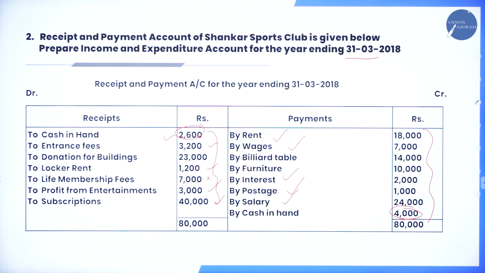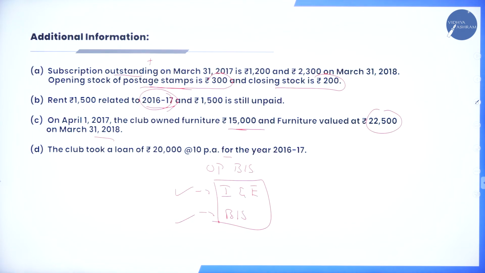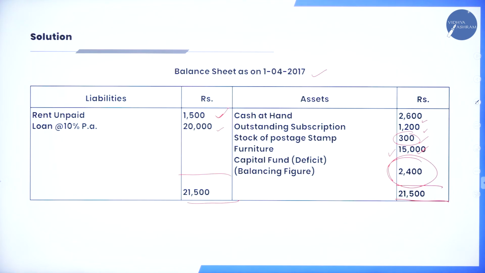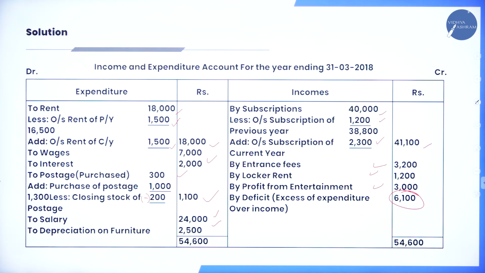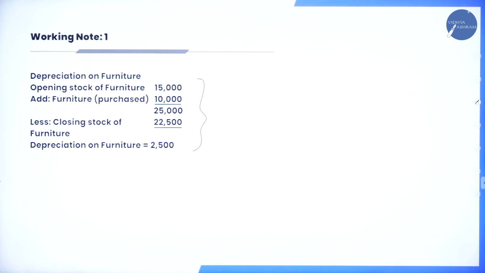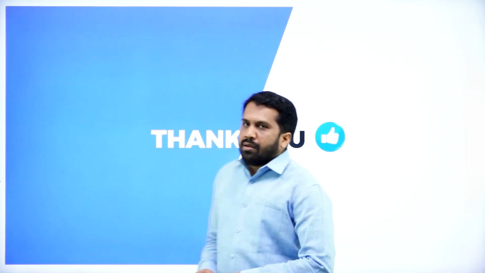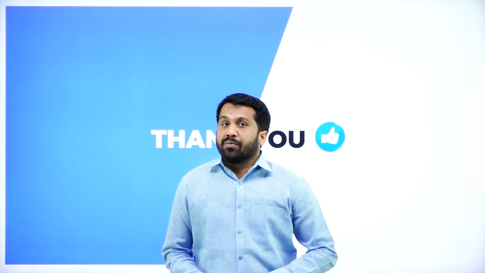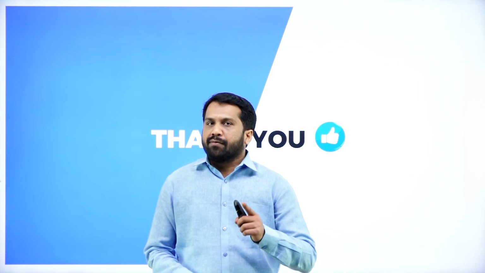Problem number 2, without balance sheet: adjustment, your answer, opening balance sheet, answer, income and expenditure account, answer, balance sheet, your working note. So this is all about your session 1 as well as unit number 1 from Part A.